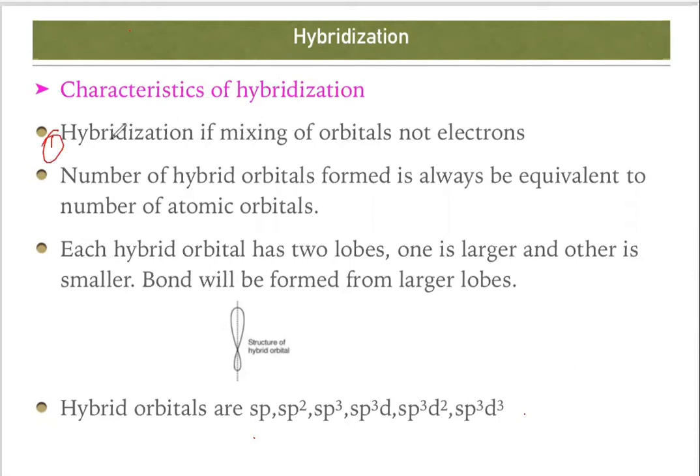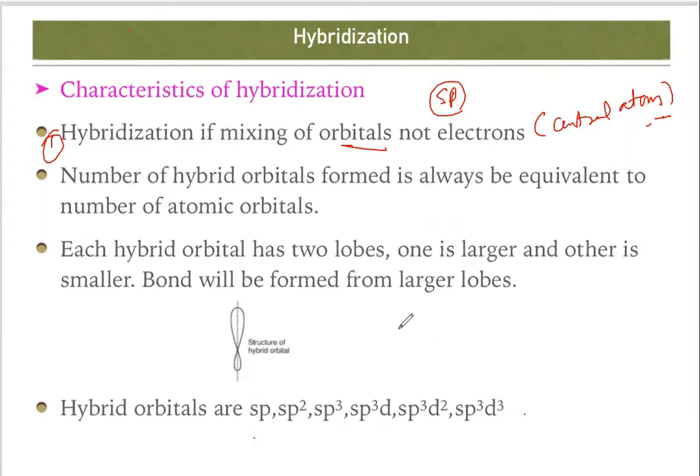So first one, hybridization is mixing of orbitals, not electrons, correct? As we already showed previously, mixing of S and P, or there may be S, P and P also. So there is the mixing of orbitals, not the electrons. And mainly this hybridization takes place in the central atom. Next, the number of hybrid orbitals formed is always equal to the number of atomic orbitals. Yes, correct.